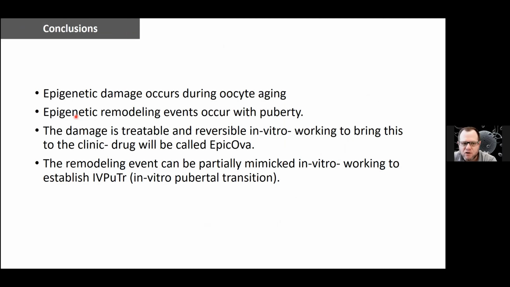Okay, so just to conclude, epigenetic damage occurs during oocyte aging, and epigenetic remodeling events occur with puberty. The damage is treatable and reversible in vitro, and we are working for the aging oocytes to bring this to the clinic. The drug that we will use will be called Epicova. The remodeling event in prepubertal oocytes can be partially mimicked in vitro, and we are working to make this efficient and better, and to establish what we call IV-puter, the in vitro pubertal transition. With that, I will finish.